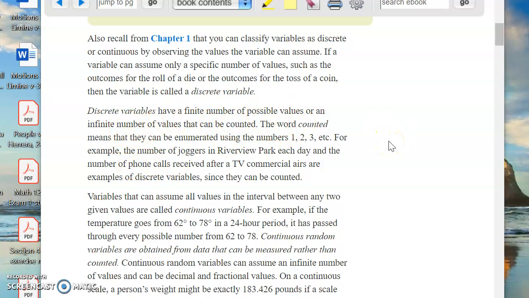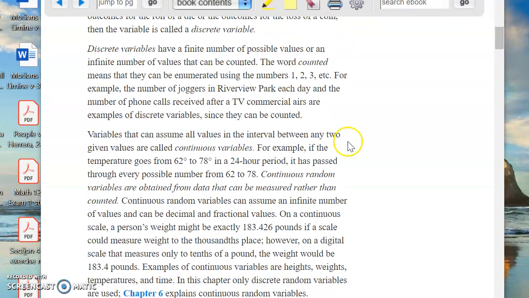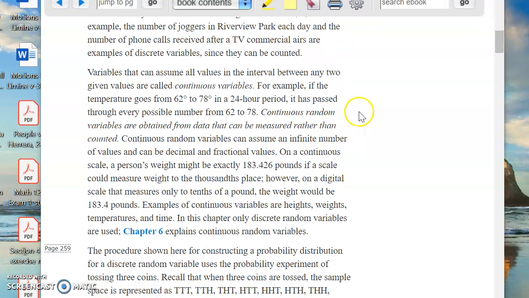When you say something is counted, another term you might see on the internet, we say that they are denumerable. If it's denumerable, that means it can be counted. So that would be like the number of joggers in the park every day. So there's 20, there's 30, there's 186, whatever it happens to be, okay? They can be counted. How many basketball points do you get? That can be counted, okay?